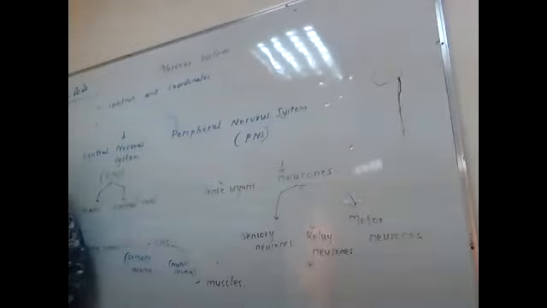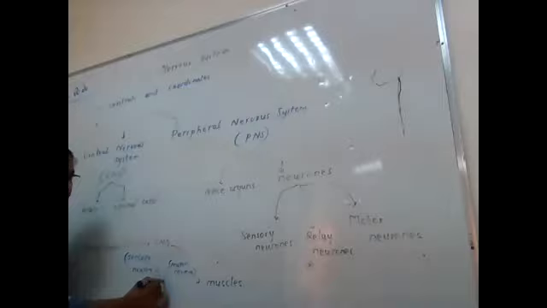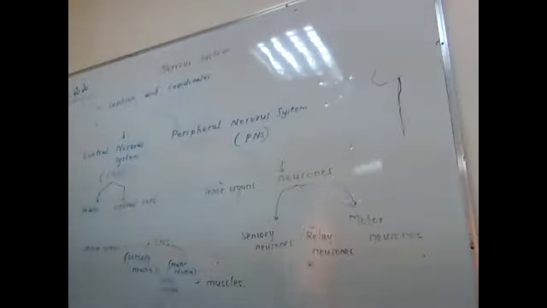Did you get it? Now, what is the function of the relay neuron? Relay neuron is connecting both of them. Sensory and motor neuron, both of them are connected by means of the relay neuron. So can you tell me where you can see the relay neuron?